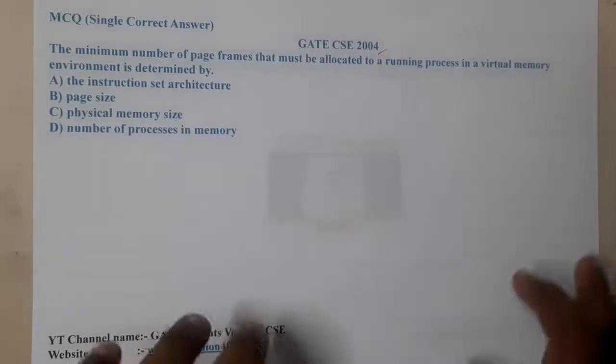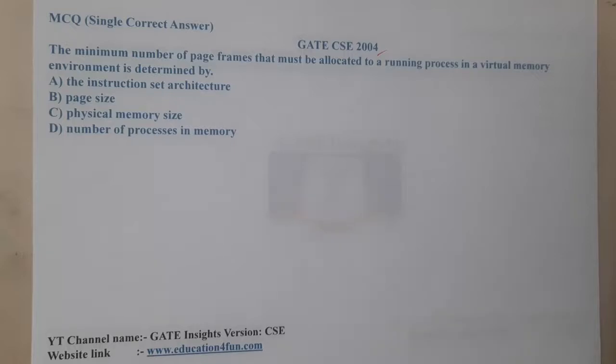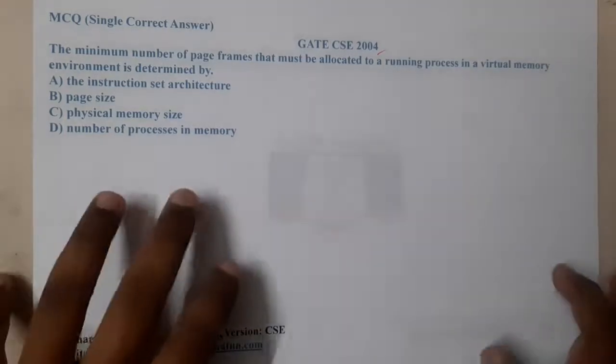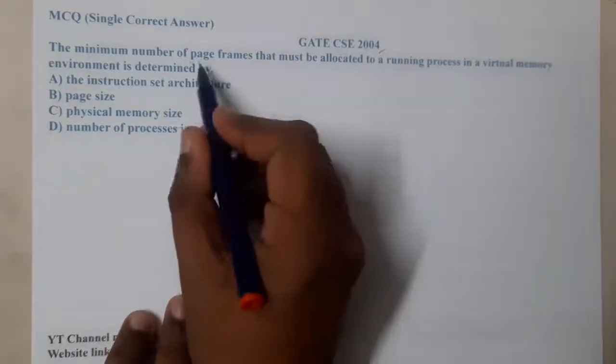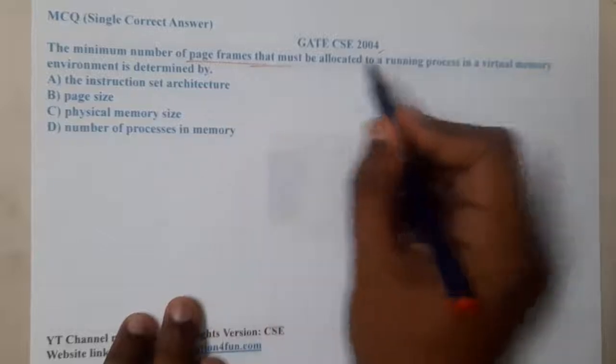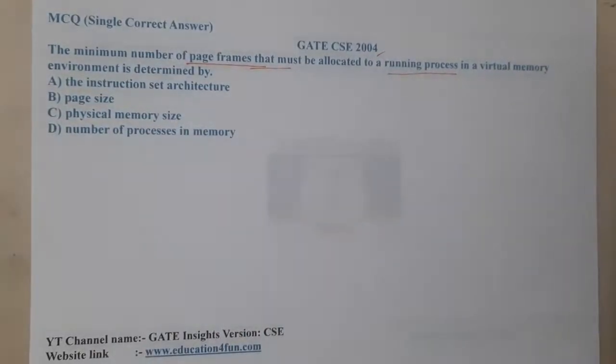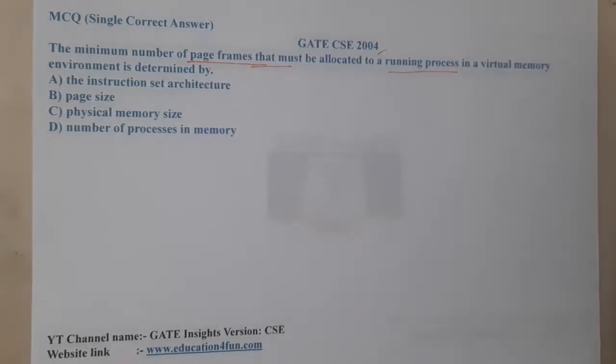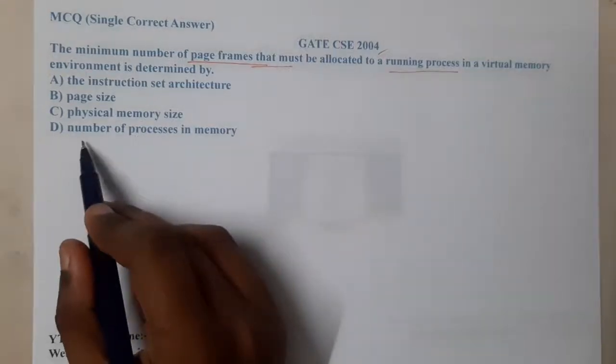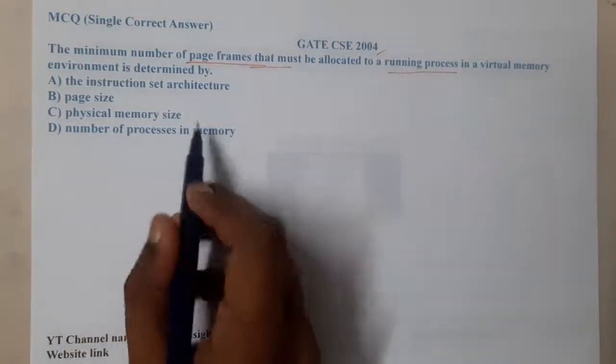The given question is: the minimum number of page frames that must be allocated to a running process in a virtual memory environment is. Option A says the instruction set architecture. Option B says a page table. Option C says physical memory size. Option D says number of processes in memory.